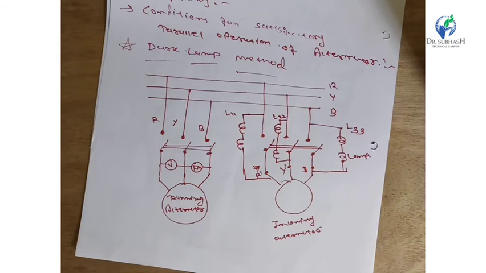If the synchronizing switch is made on at an incorrect instant, it gives rise to excessive circulating current among the different phases. Next, the flickering of the lamp does not indicate whether the incoming machine is slower or faster, and hence adjusting the speed is difficult. So with both these disadvantages in the dark lamp method, we cannot judge whether the lamp is dark or in brightness.